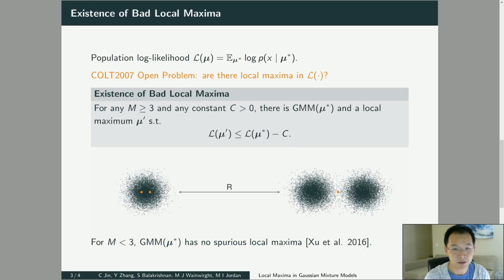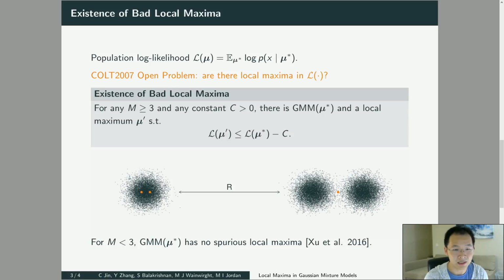Because the EM algorithm actually works pretty well in practice for Gaussian mixture model, in COLT 2007, Nati Srebro raised an open problem. He was asking, are there local maxima in the population likelihood? If not, the only things left would be saddle points and the global maximum, and it would probably be much easier to optimize. So our first result negates that conjecture.